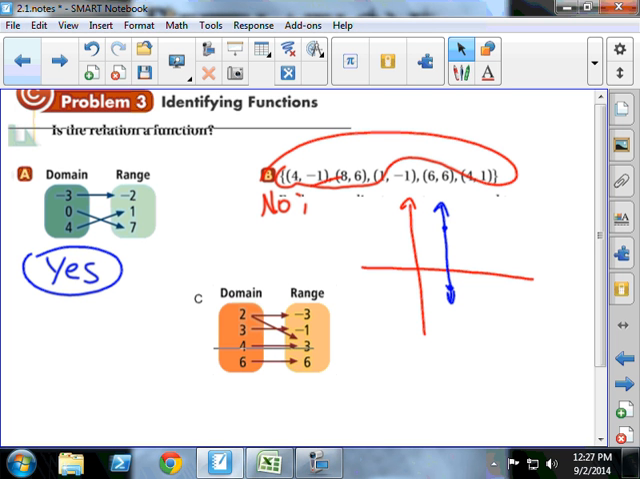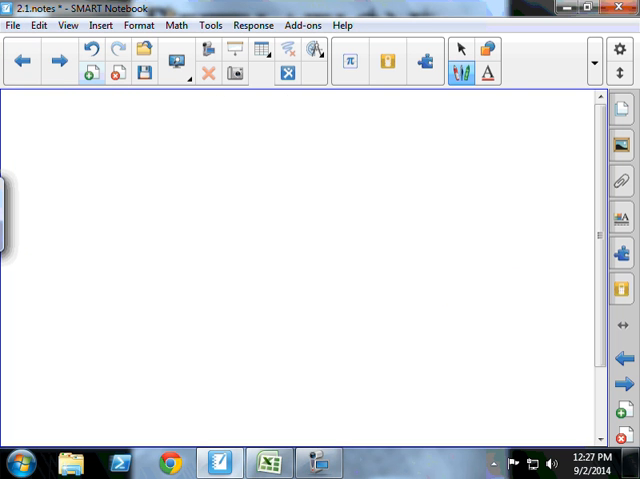What do we think about number C? Is it a function? No. Why not? Two-headed snake. Good. We getting the hang of these? Cool. Let's try one more. Is this a function?